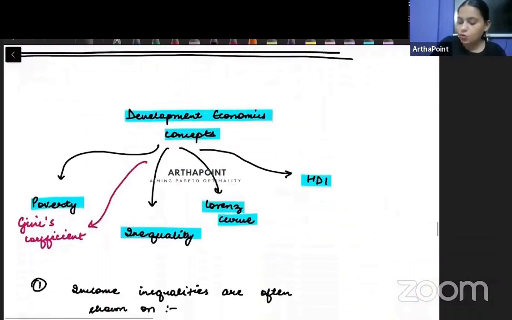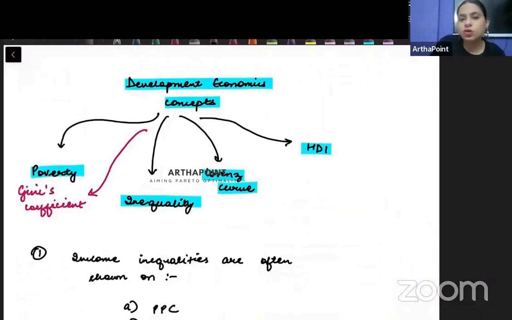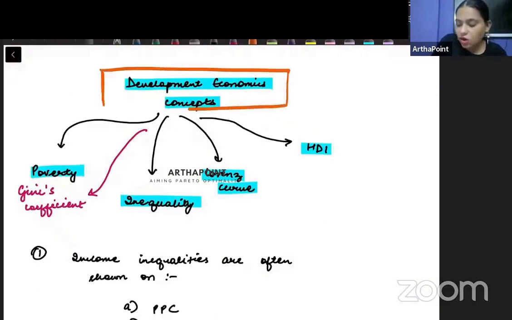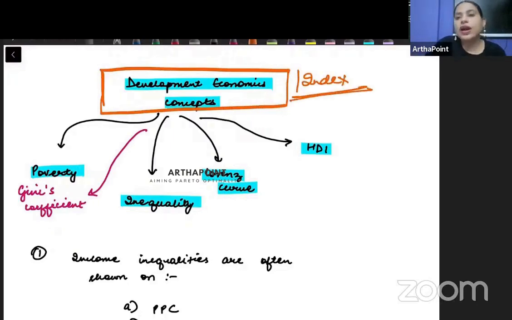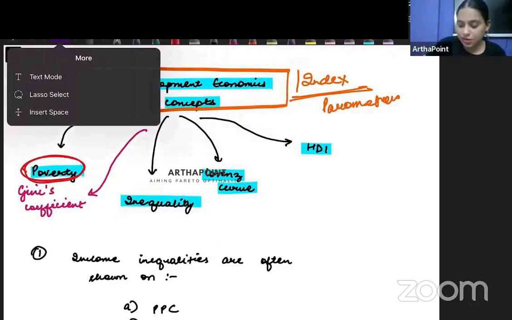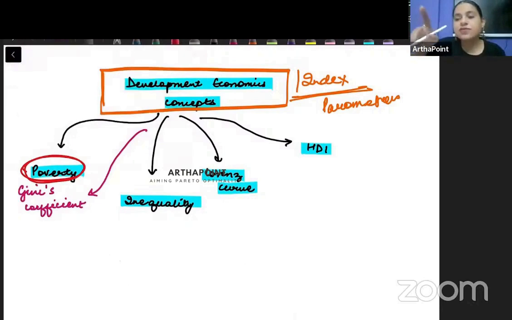Similarly, the next thing that I want to focus on is all kinds of indexes and all kinds of parameters, right? First, you should know all ways in which poverty is calculated, right? Not in much detail. I'll tell you the reason why. Look, in this paper, we need to understand that we have students from different countries, right? So it is not going to be a very India-based paper.